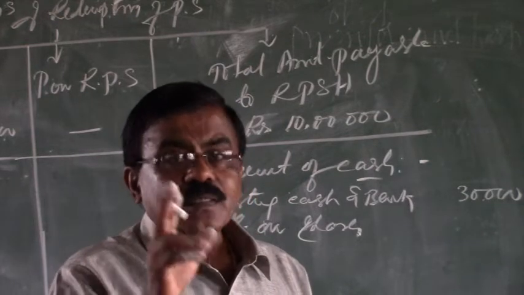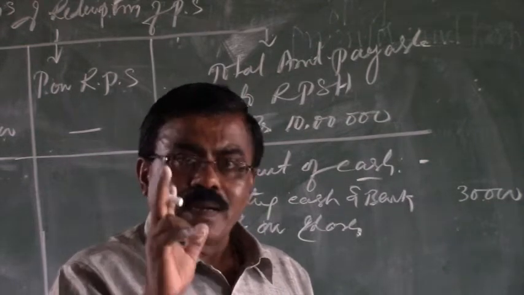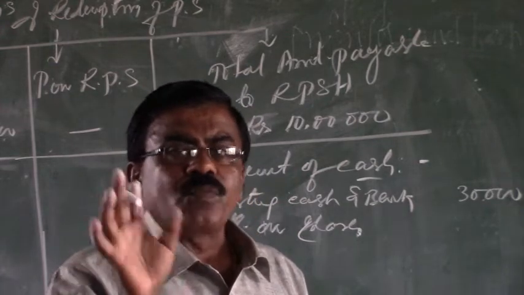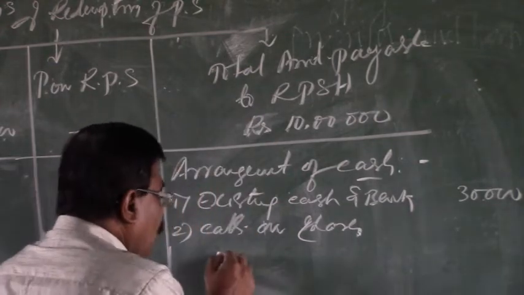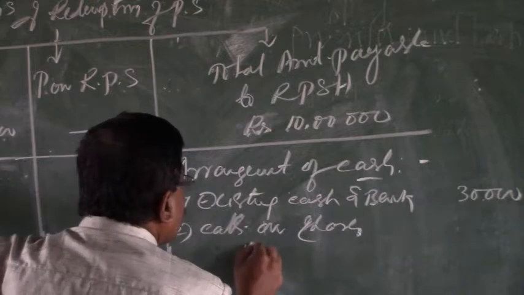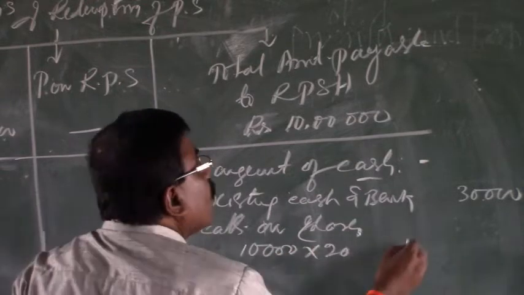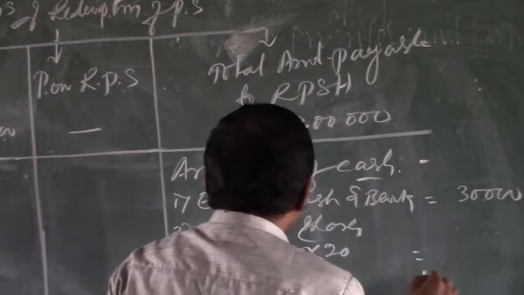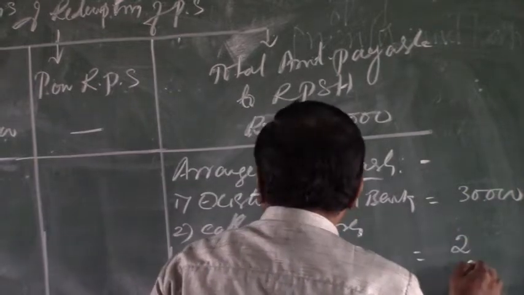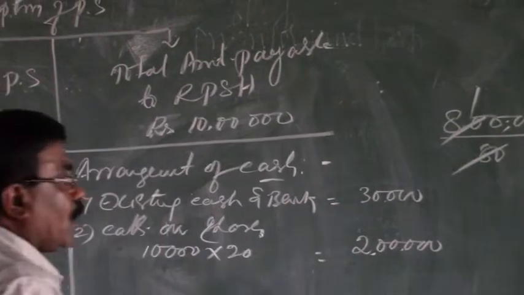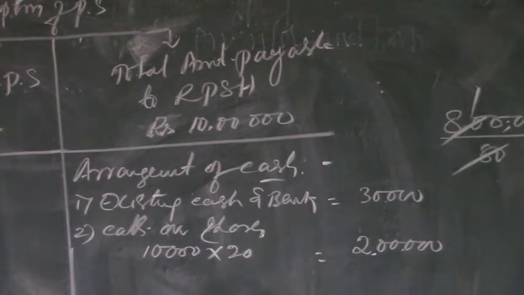In this case, the preference shares given are partly paid, not eligible for redemption. To make them eligible for redemption, we have to make calls on shares. The number of shares is 10,000 and the unpaid capital is rupees 20 per share, so this becomes rupees 2 lakhs. 2 lakhs will be the calls on shares.